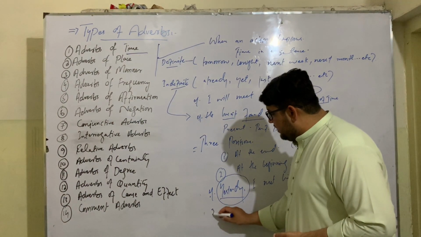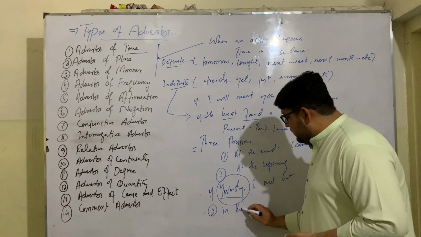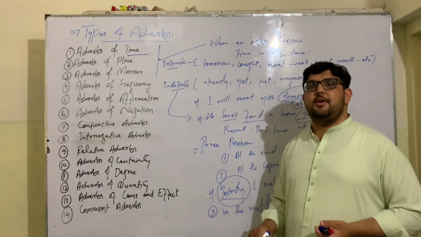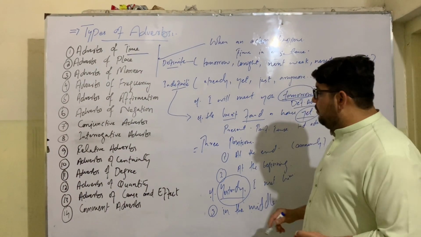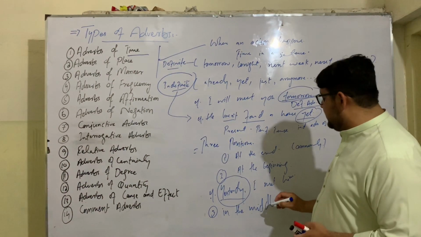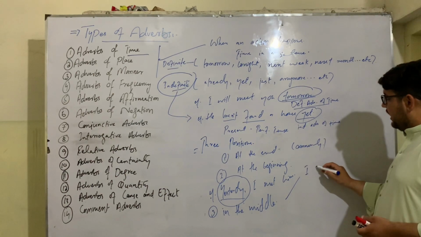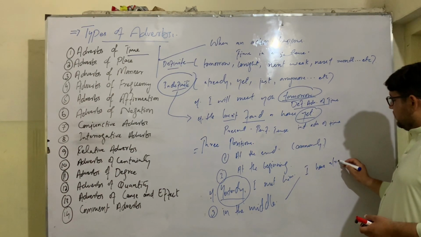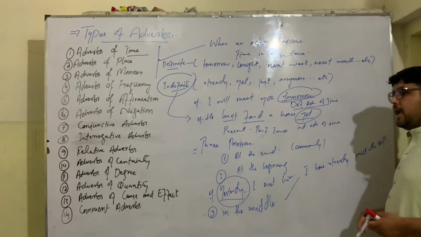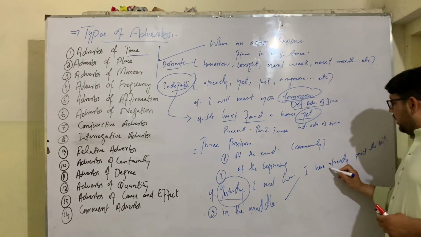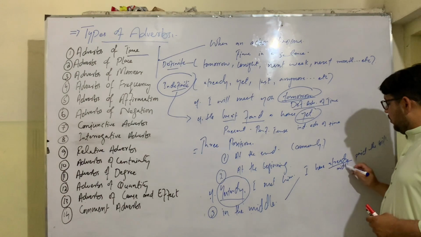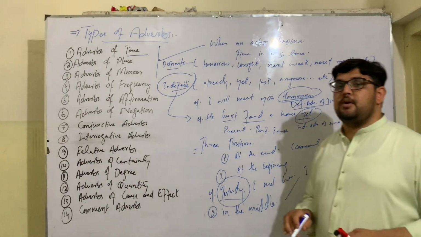Sometimes it also comes in the middle of a sentence. Adverbs of time can also be used in the middle of a sentence sometimes. Mostly they are indefinite adverbs of time when we want to use them in the middle of a sentence. Like, for example, I have already paid the bill. So already is an adverb of indefinite time. It comes in the middle of a sentence. So these are the positions of adverbs of time.